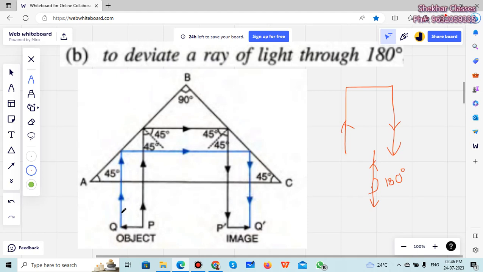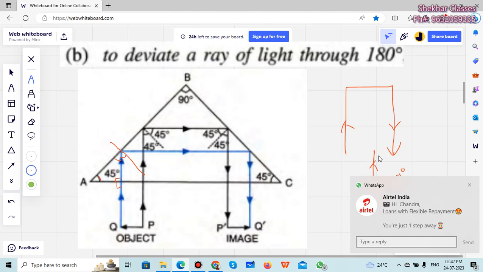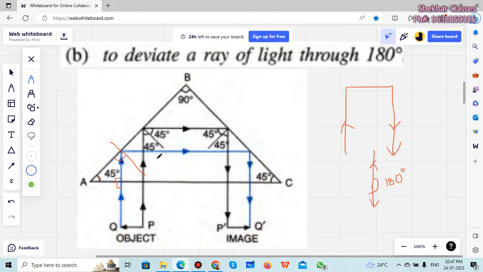We will allow the light to be incident at, say, 90 degrees here. So this is also 90. This is 45. So if you draw the normal, this angle will be 45. This is also 45 degrees. And this is 45, so it is more than the critical angle, 42 degrees. It will reflect, total internal reflection because of this.